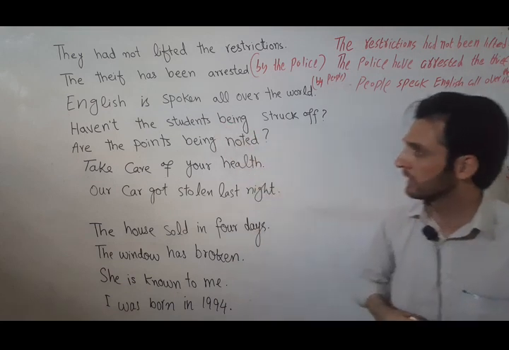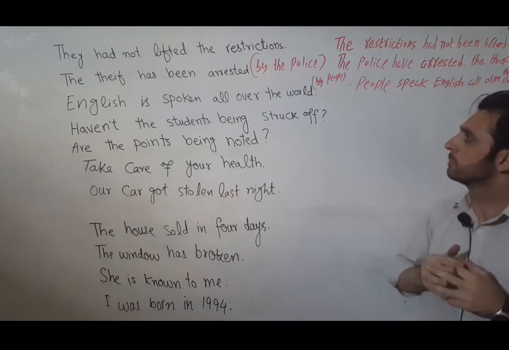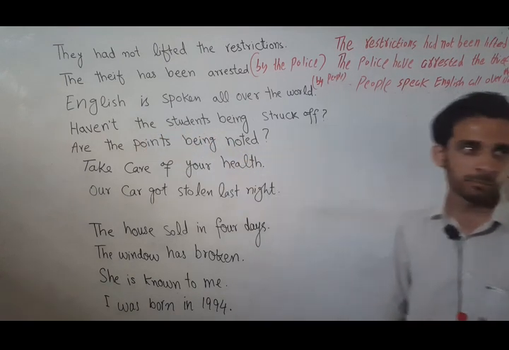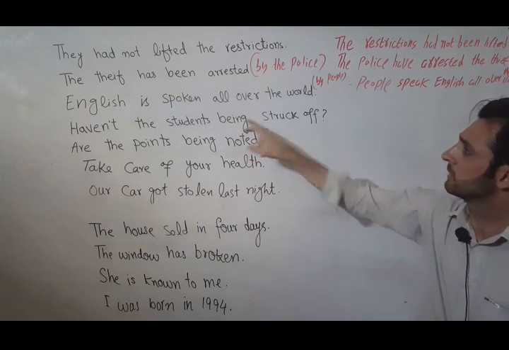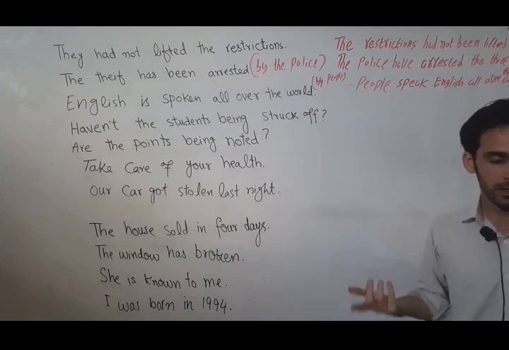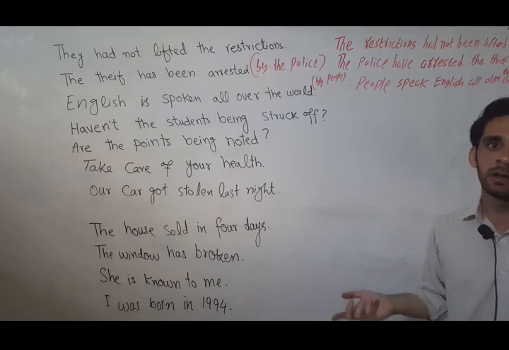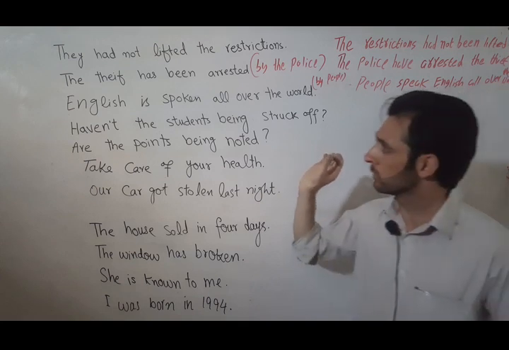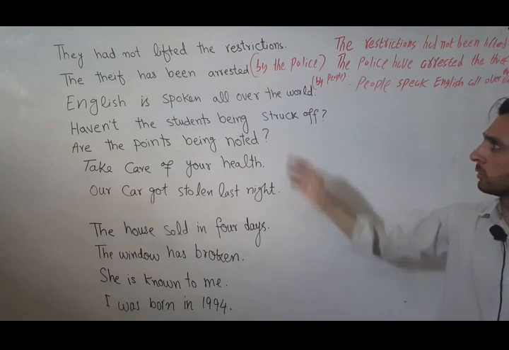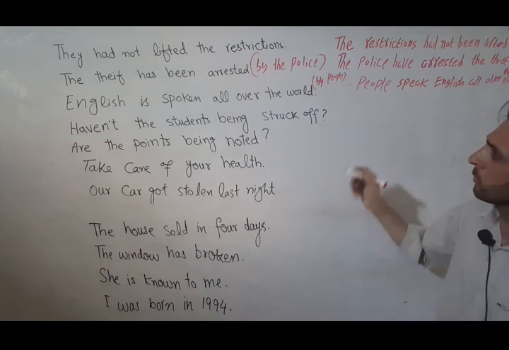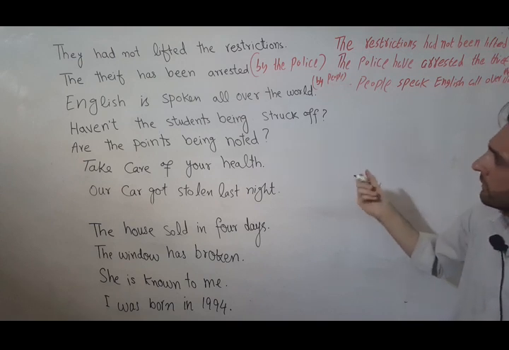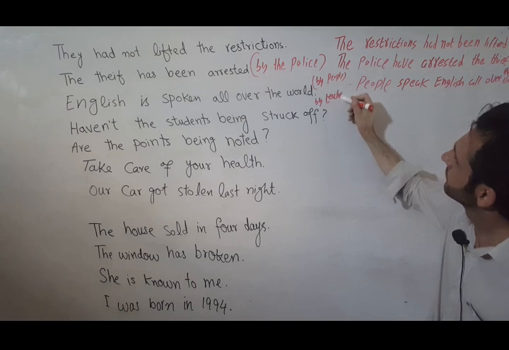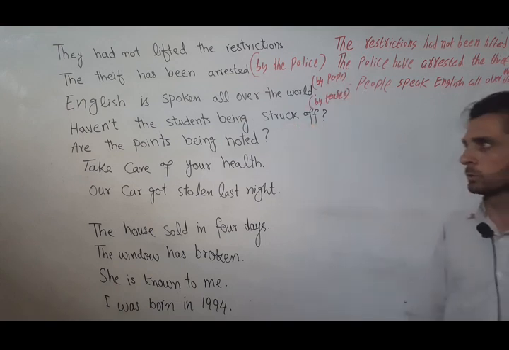Let's take care of the next example. Haven't the students been struck off? First, the subject is passive, not active, and we have the passive structure. So the sentence is in passive voice. While changing a sentence into active or passive, we first of all should know whether the sentence is active or passive. So this is passive. Now the positions will be exchanged, but again here we don't have the agent mentioned, but it is understood to be the teacher, because this action is usually done by the teacher.